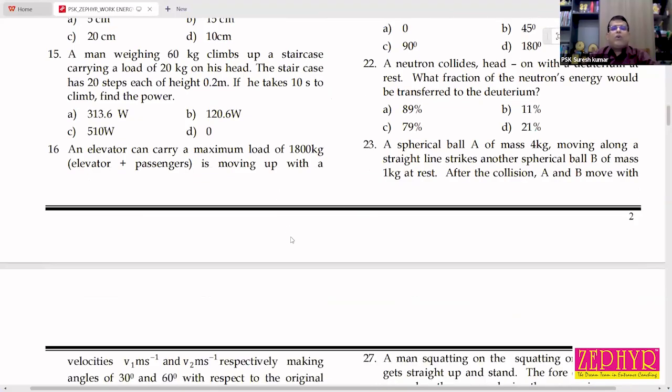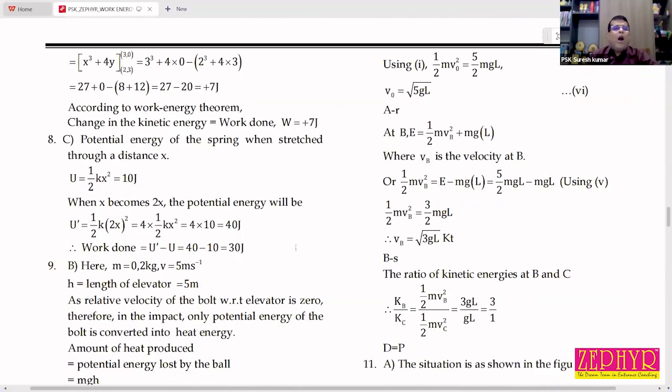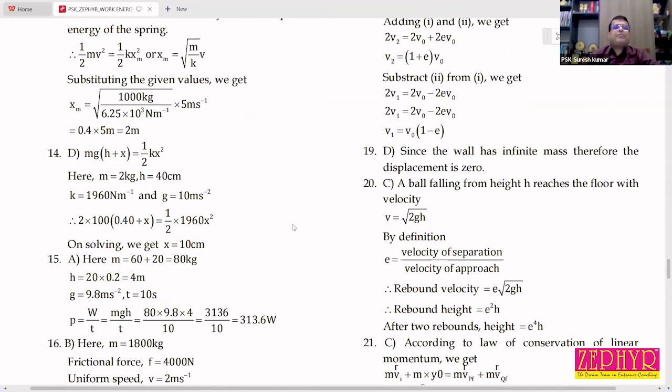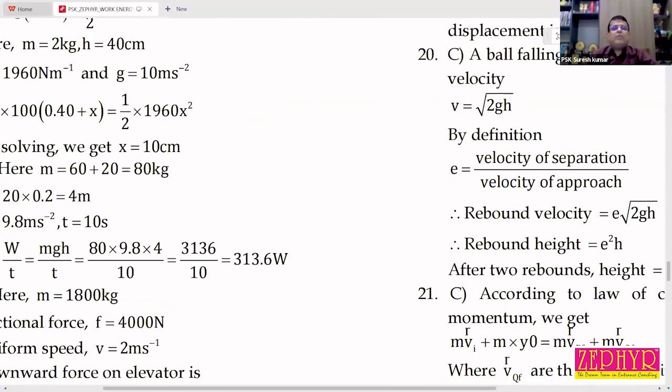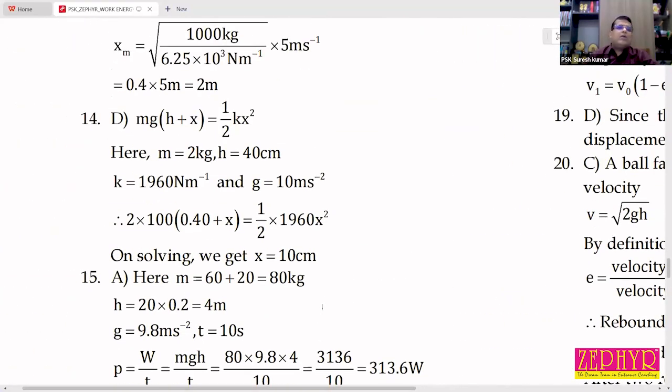So problem number 14. See the solution part. We have a spring, this is the upper end, this is the lower end.